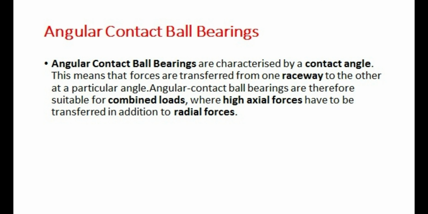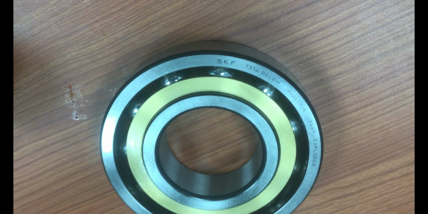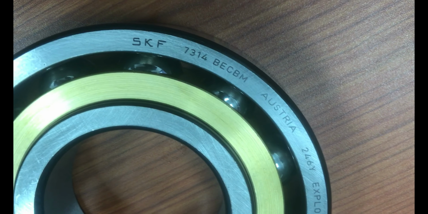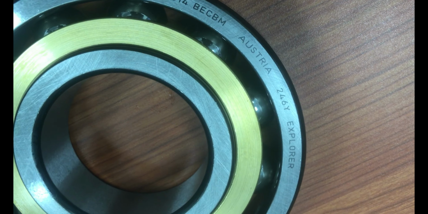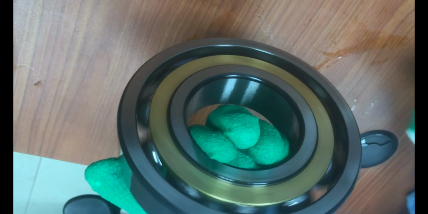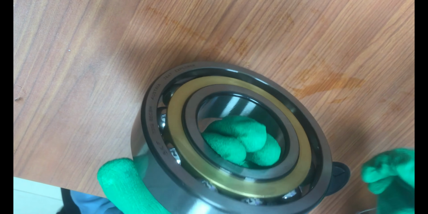What are angular contact ball bearings? Angular contact ball bearings are characterized by a contact angle. This means that forces are transferred from one raceway to the other at a particular angle. Angular contact ball bearings are therefore suitable for combined loads where high axial forces have to be transferred in addition to radial forces. Let's see one example for angular contact ball bearings.